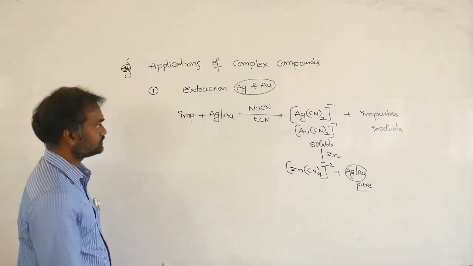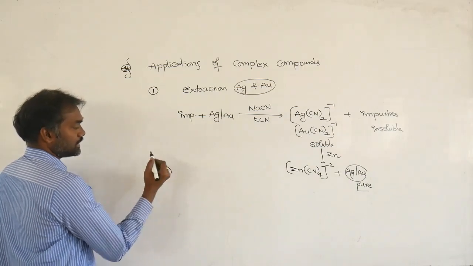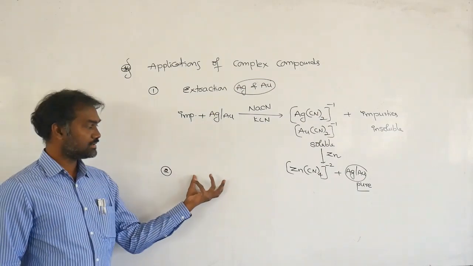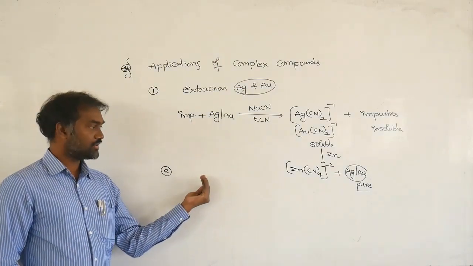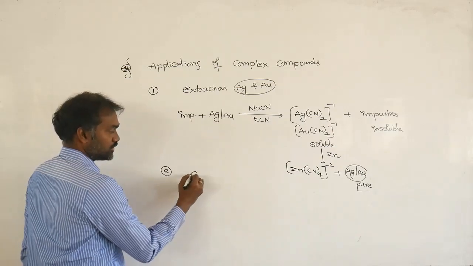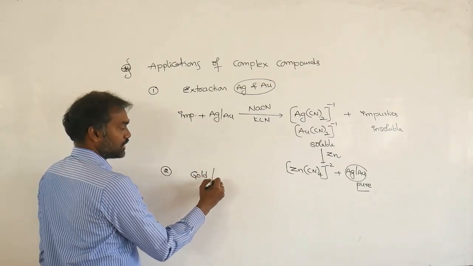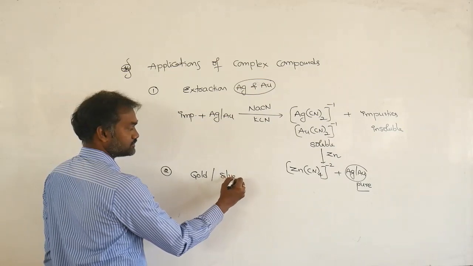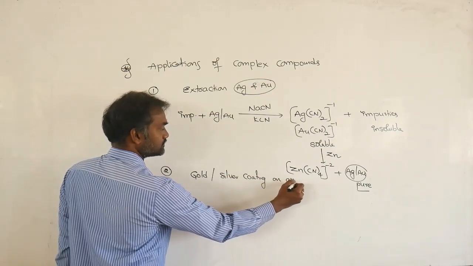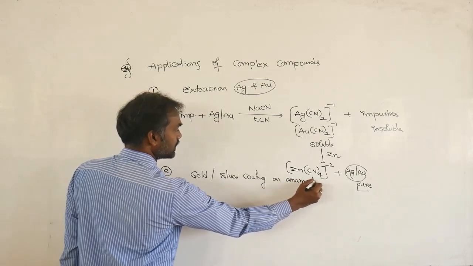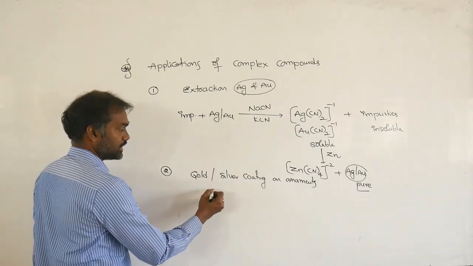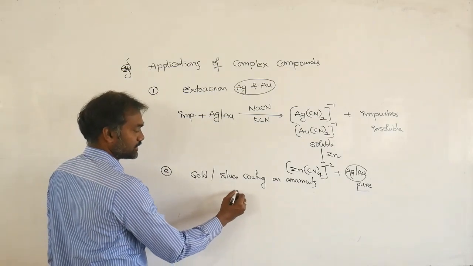Next, gold plating. Suppose you take iron ornaments and on the surface you want a gold coating, otherwise a silver coating. Majorly we use this upon ornaments only. So a solvent is required.